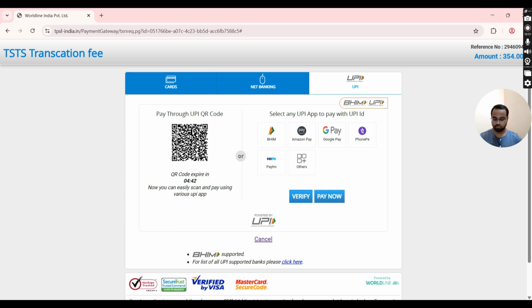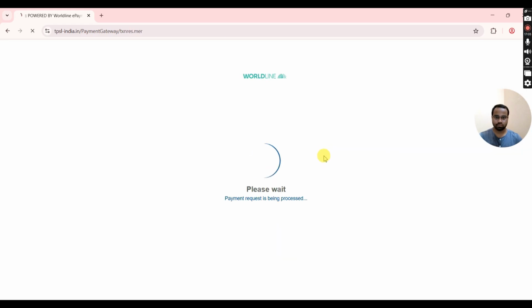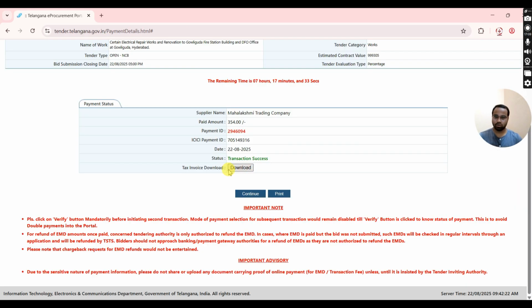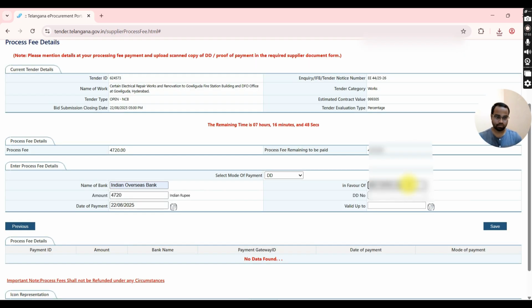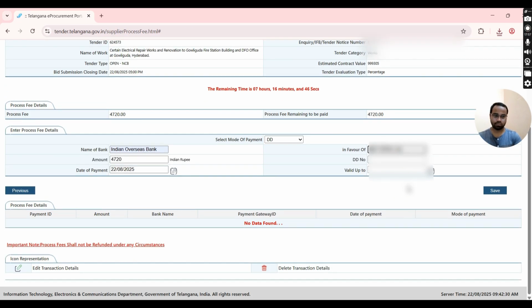I'm not submitting my bid, but in order to move forward in the bid submission process and to explain further, I just paid it. After successful payment, you will see the payment status and it shows transaction success along with payment details. Then just click on Continue. You will be redirected to processing fee details. Then select mode of payment. You have only one option, DD.